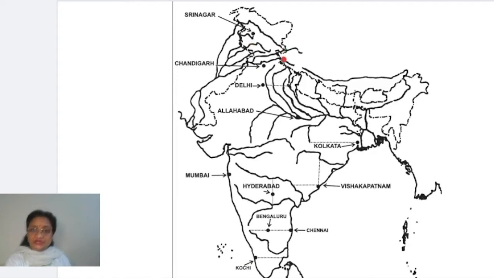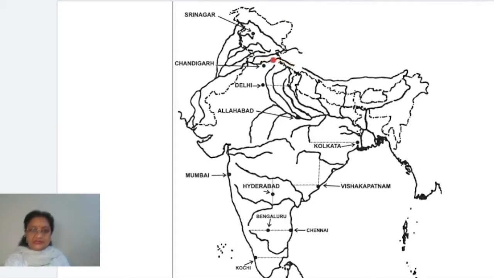Number 2 is, come down children to the next one, that is Chandigarh. Chandigarh is the second place you have to mark. And here if you see, this is a river which I am showing you with the cursor. This is a river flowing towards the west, and it joins the Indus river, right? The name of this river is Satluj. This Satluj river, when it flows through India, you will find there is a little curve formed over this part, right? Yes, I hope you all are able to notice this.